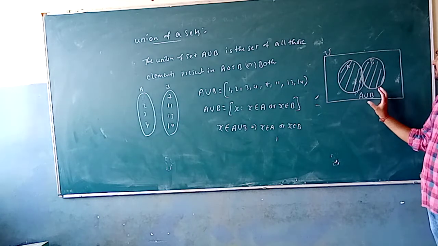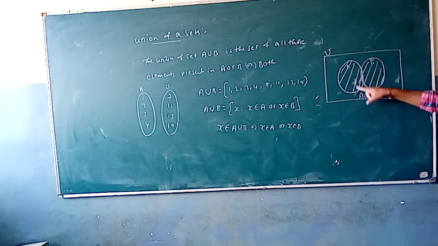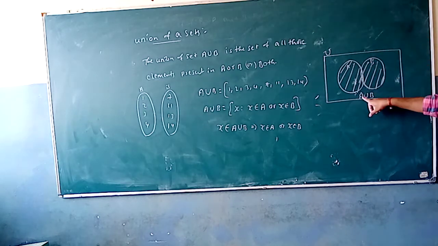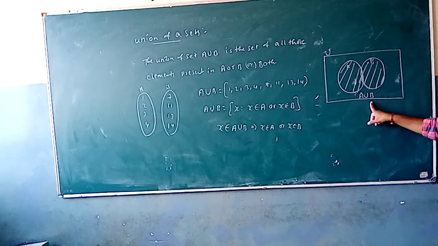If you consider the Venn diagram like this, every element present in A and every element present in B are the elements which are going to be present in A union B. Okay, so just pause the video to note it down.